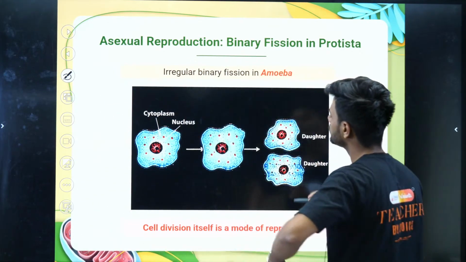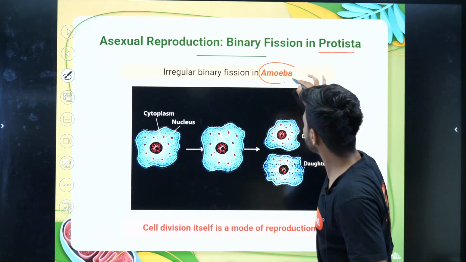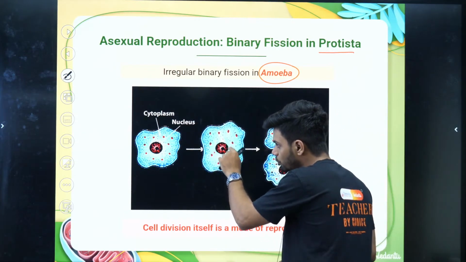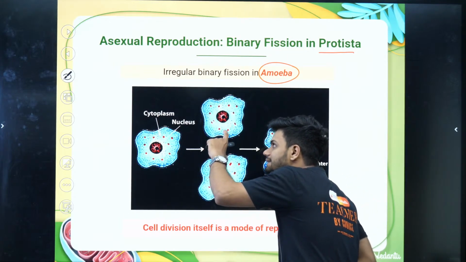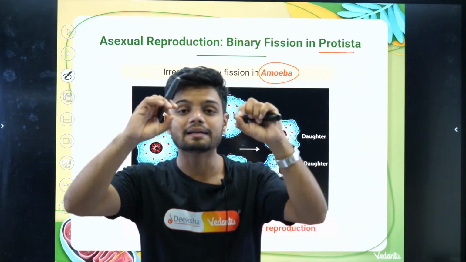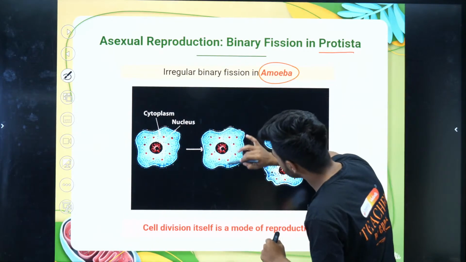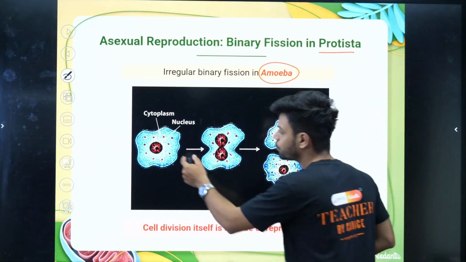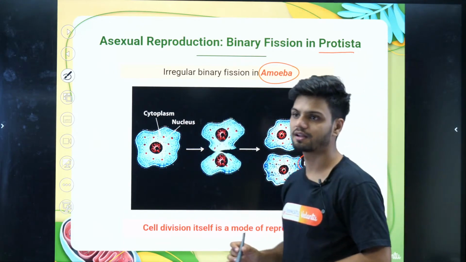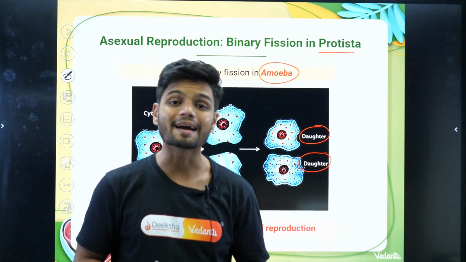Okay. Now, this is asexual reproduction in the case of amoeba. If you notice here, the first step, the nucleus is dividing. Can you see the nucleus dividing? Then the entire cytoplasm is dividing. Clear? That is called binary fission. Then finally, from one cell, we are getting 2 different daughter cells.